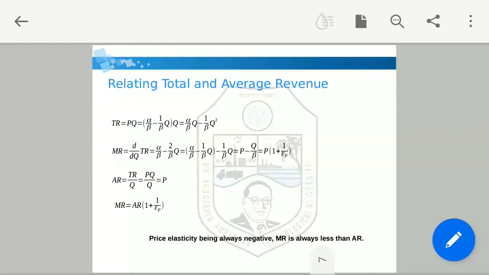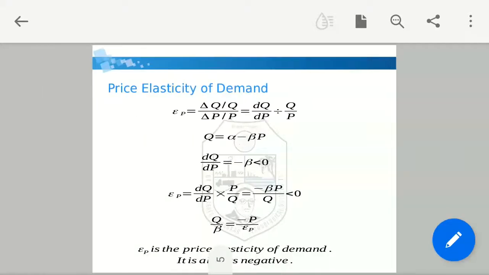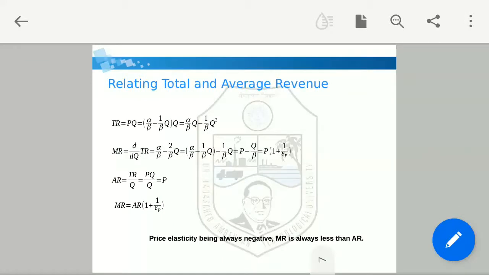In this case, the equation of demand is the second line, Q equals alpha minus beta P. From this expression, we can calculate the value of P. So P is alpha divided by beta minus 1 by beta Q. Multiplying by Q inside the bracket, we get alpha divided by beta into Q minus 1 upon beta into Q square. This is your total revenue.